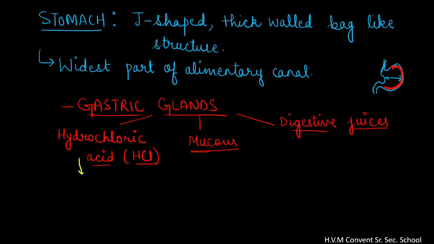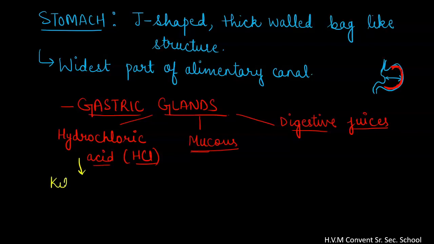First is hydrochloric acid. What does hydrochloric acid do? The hydrochloric acid kills the bacteria. When we take our food, there are certain bacteria that also enter along with our food. So what does this hydrochloric acid do?